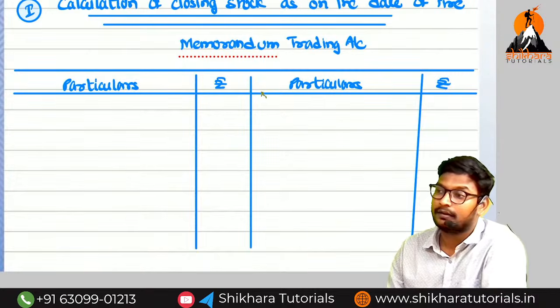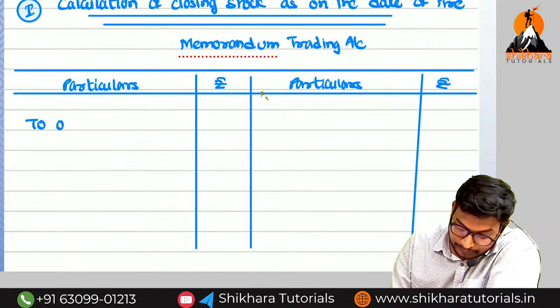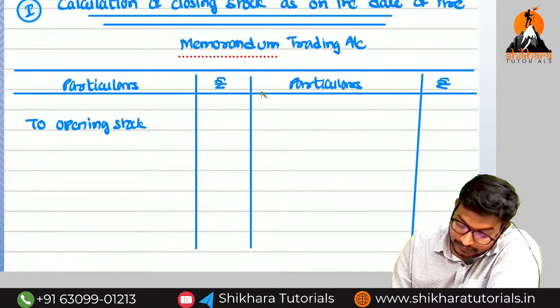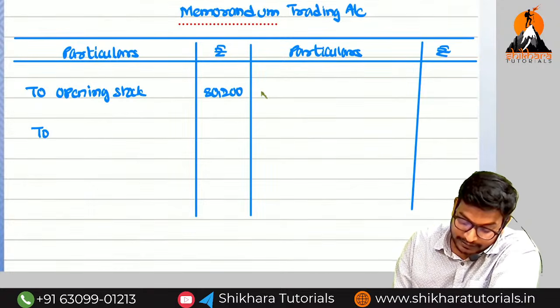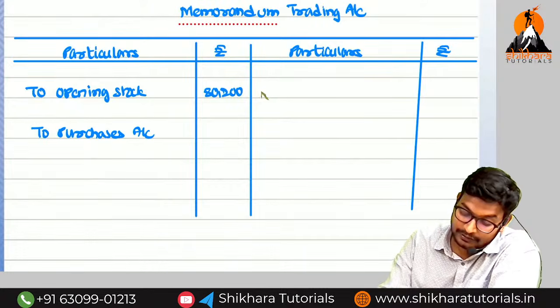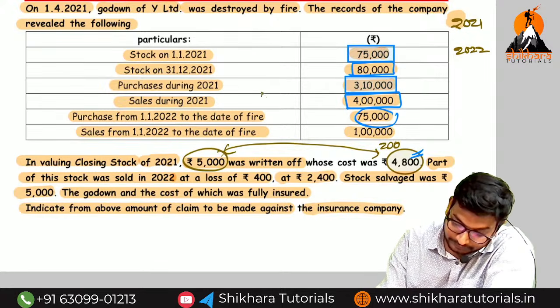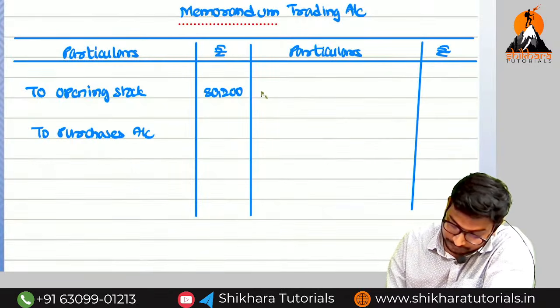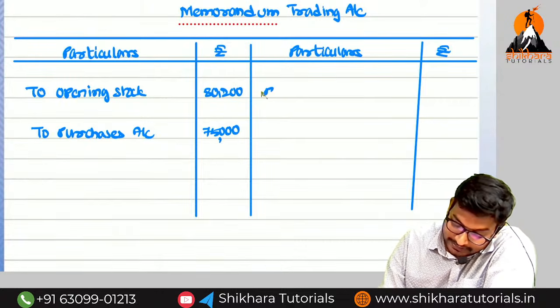What will be the opening stock? Previous year closing stock will be the opening stock. To opening stock, how much? 80,200. Next, is there any adjustment of purchase? No, we have adjusted it in the previous year itself. How much is the current year purchase? 75,000. By sales, how much?